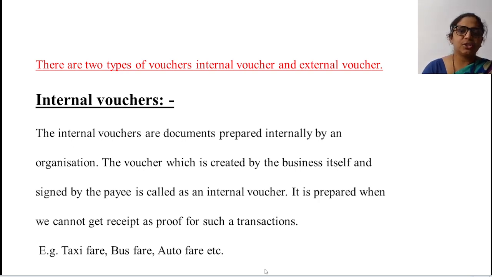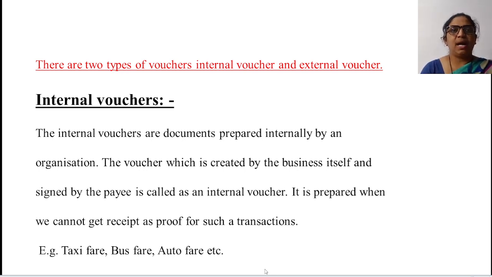If any transaction you did, but you do not get a proof or a receipt for that, at that time it can be prepared internally by the organization, created by the businessman itself, and is said to be an internal voucher. Example is given: taxi fare.